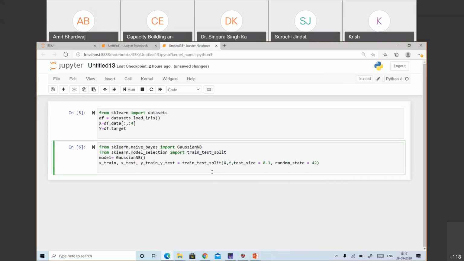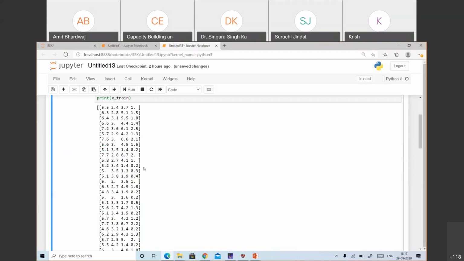Okay. So if I execute this block and I want to print any part of this splitting, just to check it, this is my training part of the input features.